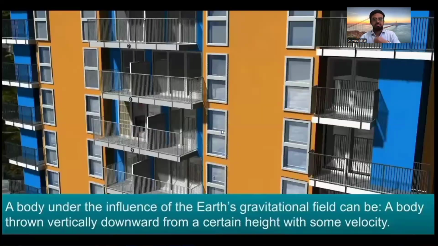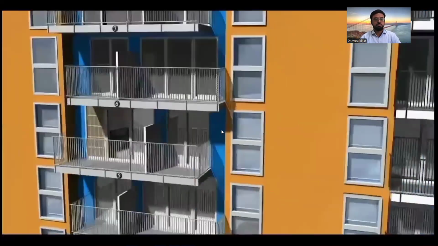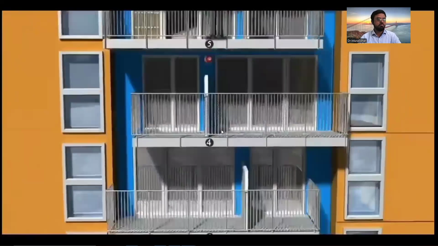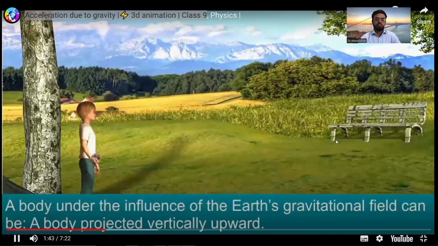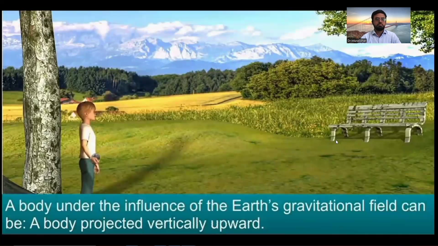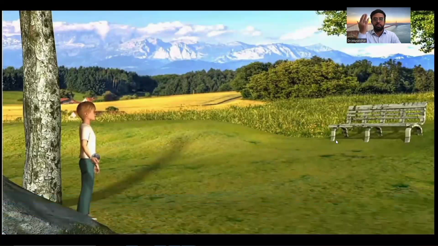A body thrown vertically downward from a certain height with some velocity, such as a ball thrown down by a boy from the 5th floor of a building, or a body projected vertically upward. For example, a stone thrown vertically upwards.